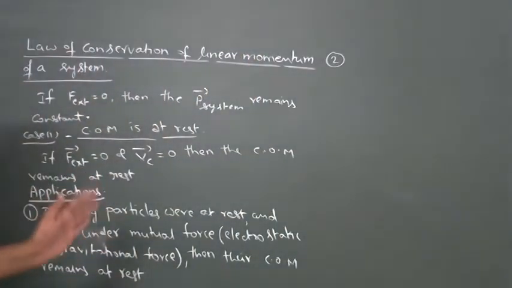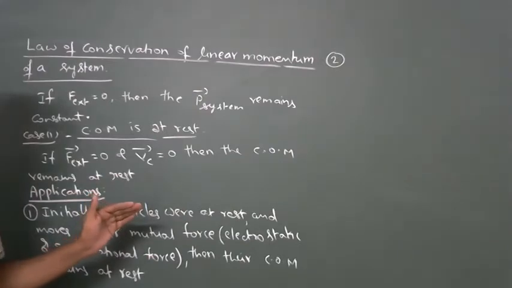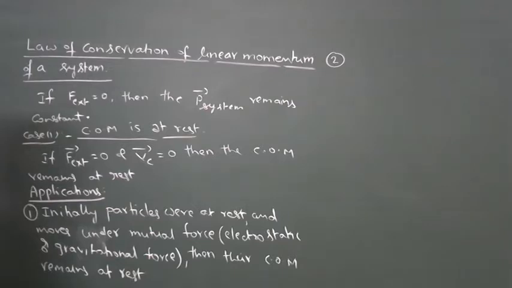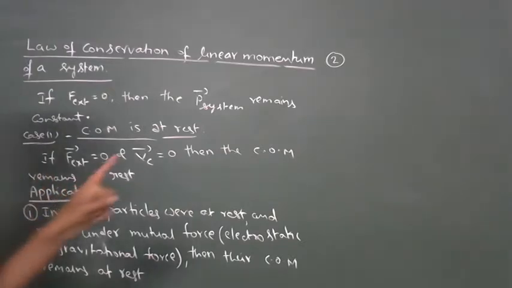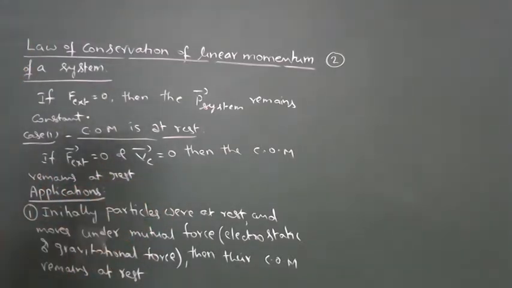And in this case, initial linear momentum of the system is zero. So finally, linear momentum of the system is zero. So initial linear momentum is equal to final linear momentum. Both are equal to zero.